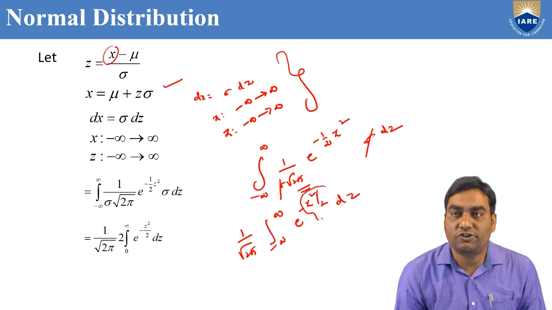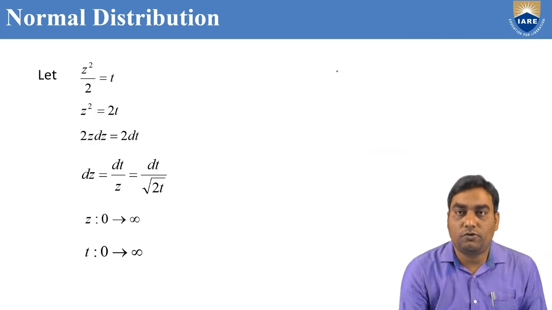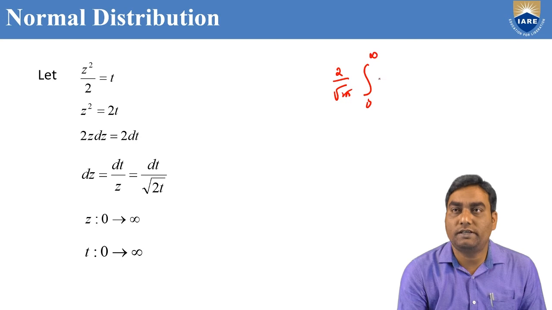But this term is an even function. So we can write it as 2 by under root of 2 pi integral 0 to infinity e power minus z square by 2 dz.